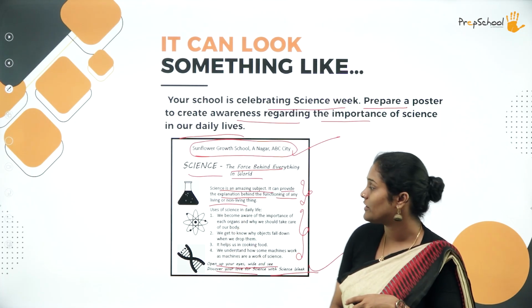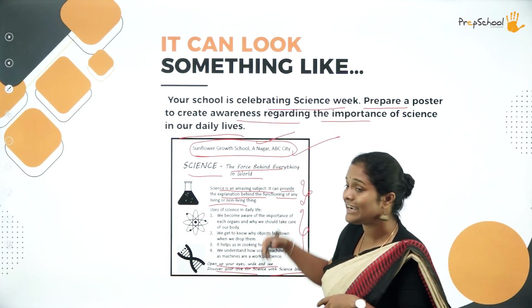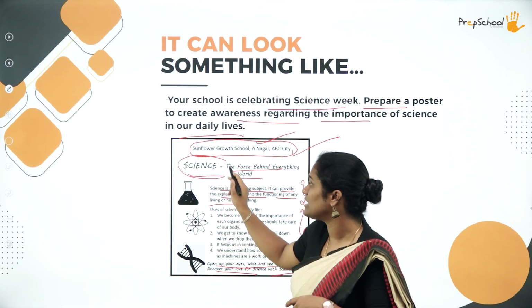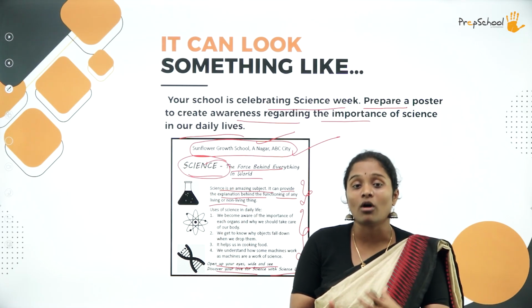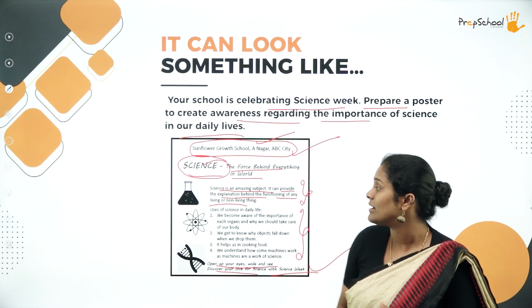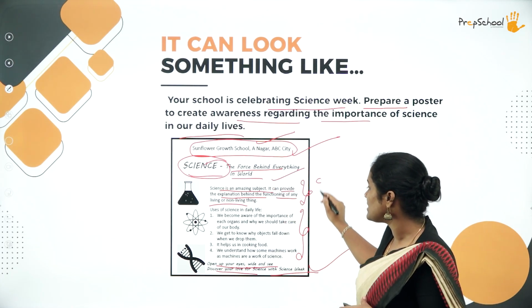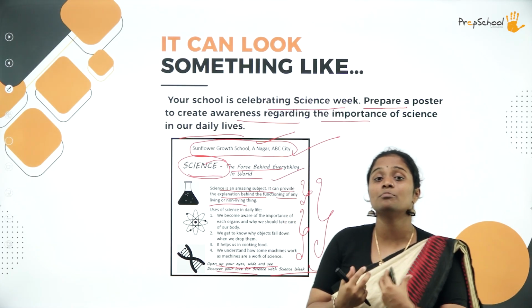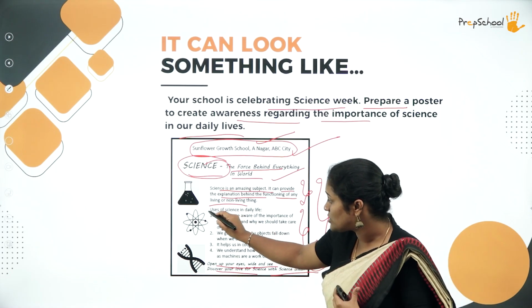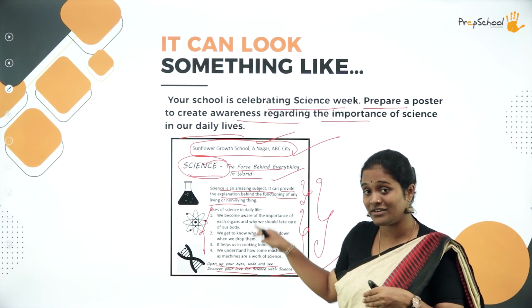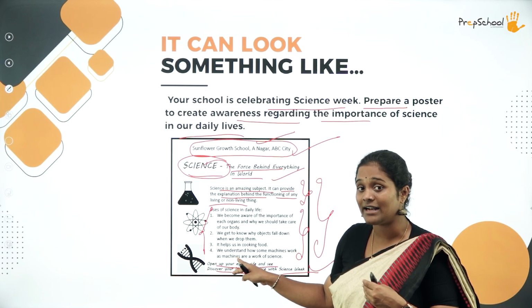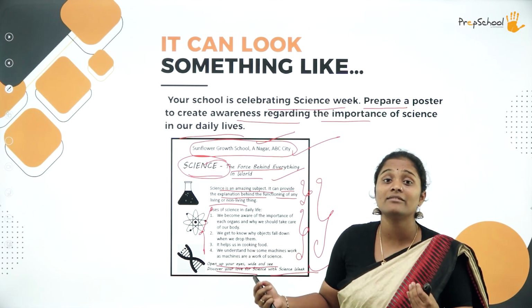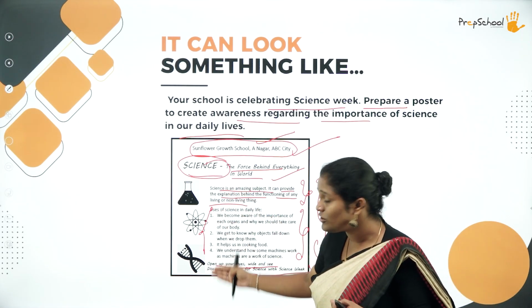So it is up to you whether you want to put up the heading over here and then start with what the event or the program is going to be called, what the tagline is, what you will put in order to make the poster interesting. Now if this is too much, being respectful of the effort that has been put into it, I might not have time to go through all the four points.